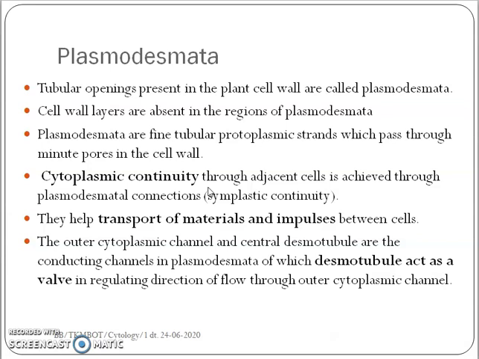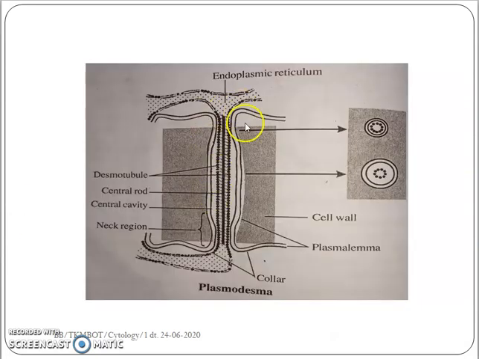Coming to the internal or detailed structure of a plasmodesmata, it contains a central desmotubule and a central cavity. Through the central cavity, there will be transference of material and impulses, and the desmotubule acts as a valve or regulator of the flow of material between the cells. And this is the typical structure of a plasmodesma.